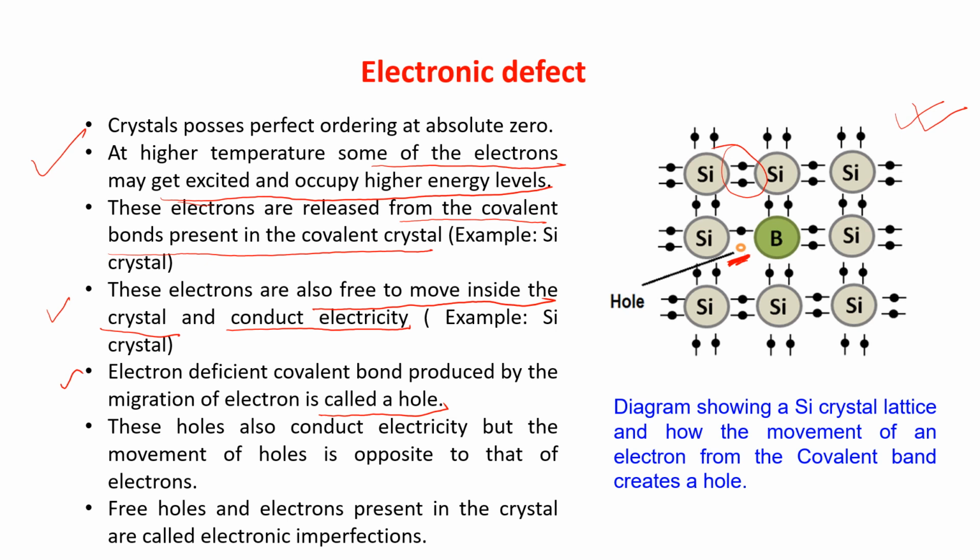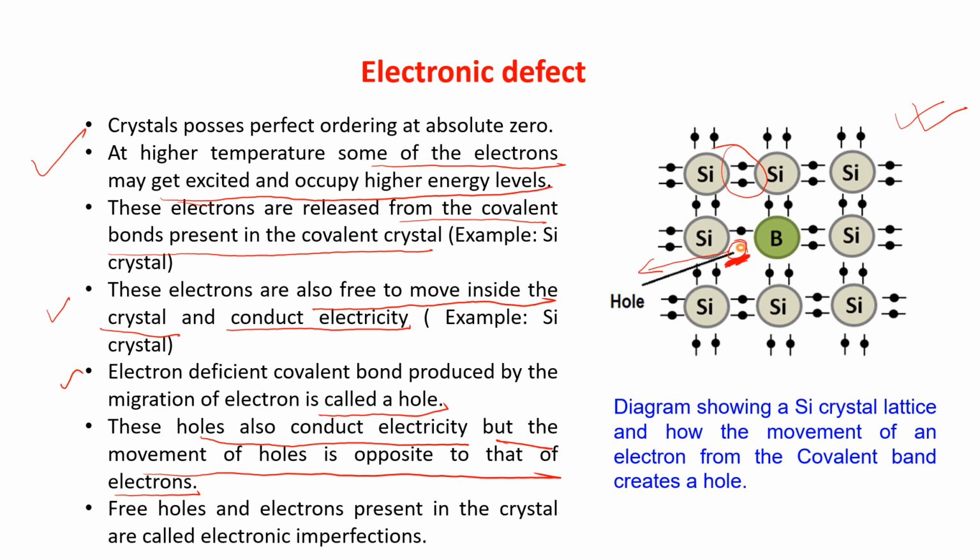If this hole is created here, that means the electron is coming out from here. To fulfill that, it is creating a hole here. That means if the electron is moving there, the hole is created on the opposite side. So it is written, the hole also conducts electricity, but the movement of the hole is opposite to that of the electron.